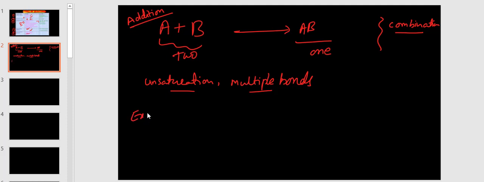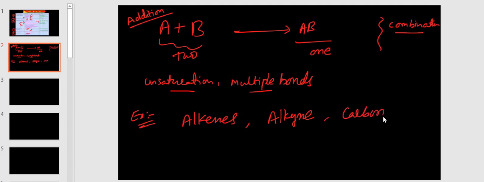Examples: alkenes, alkynes, carbonyl compounds. Alkene means C double bond C, alkyne C triple bond C, carbonyl C double bond O. Mainly these types.